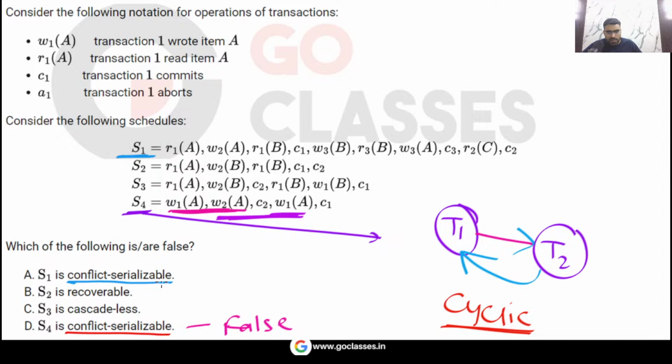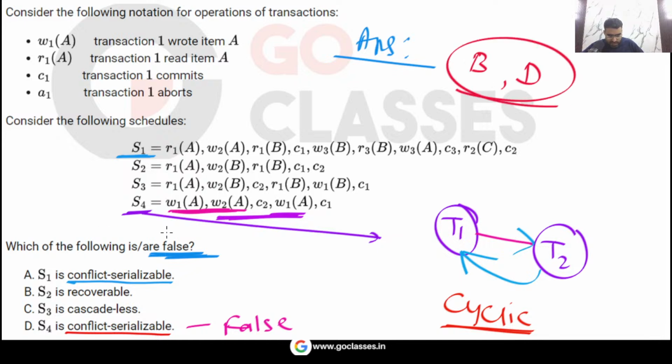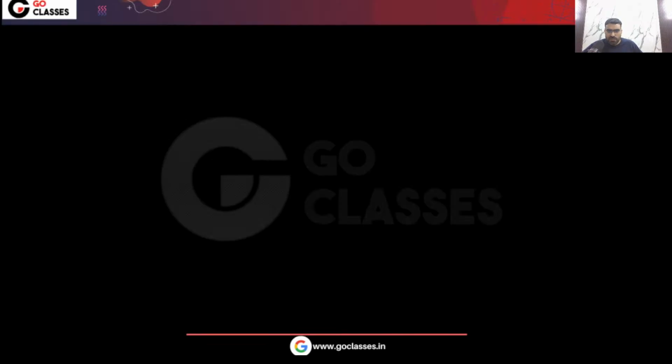Finally, what is going to be the correct answer? The question is asking for the false statement. So which options are false? You can see option D is false. Option B is false, right? These are false. So the answer is going to be BD. Okay, so this is a very simple question.